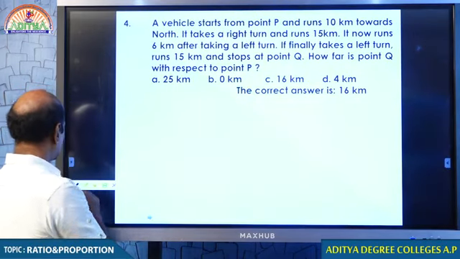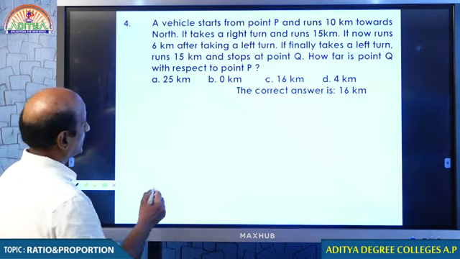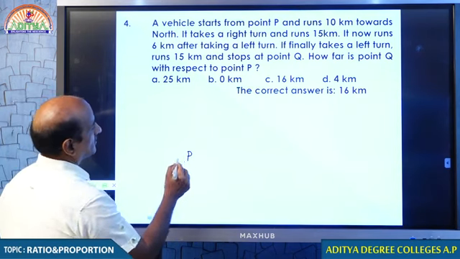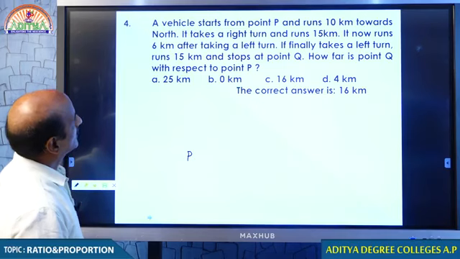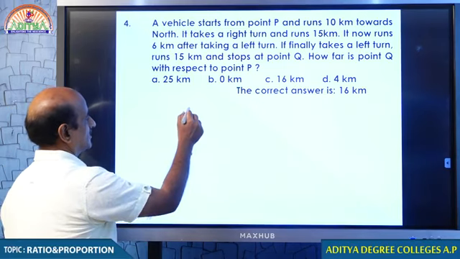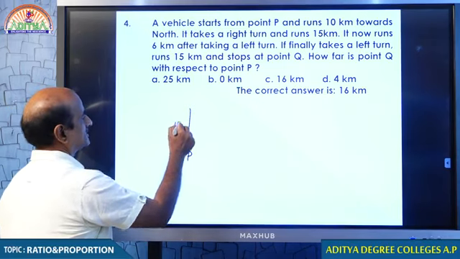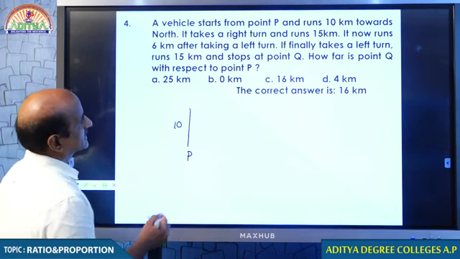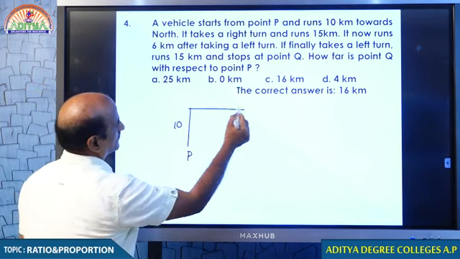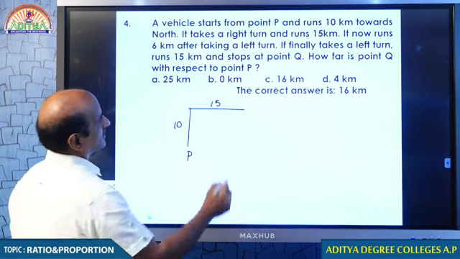A person starts from a point P, runs 10 kilometers north, takes a right turn and walks 15 kilometers.